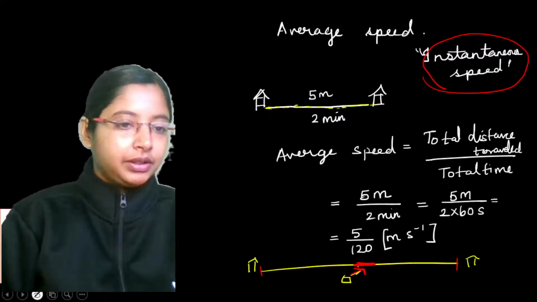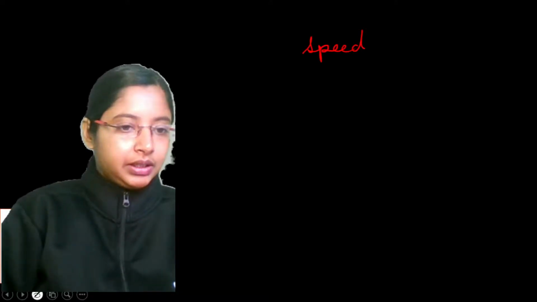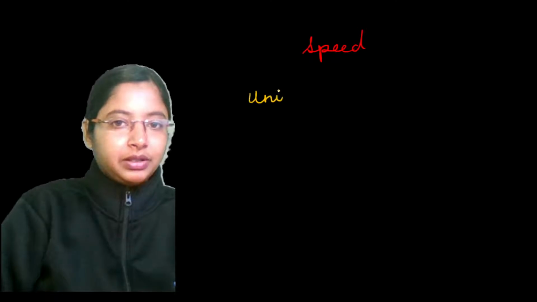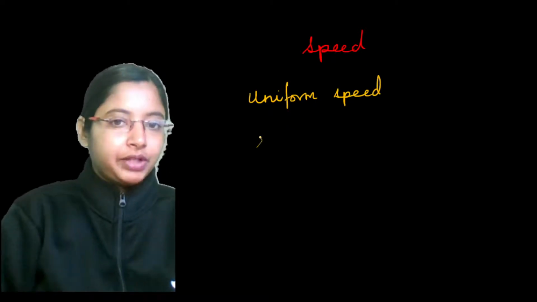So here we have seen, with respect to speed, uniform speed: an object covering equal distances in equal intervals of time.